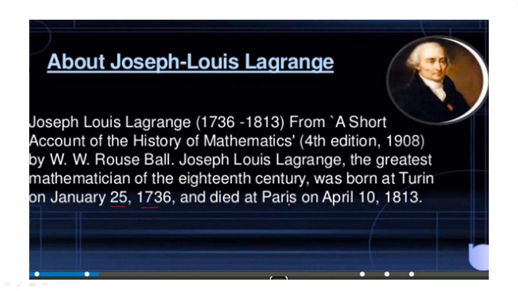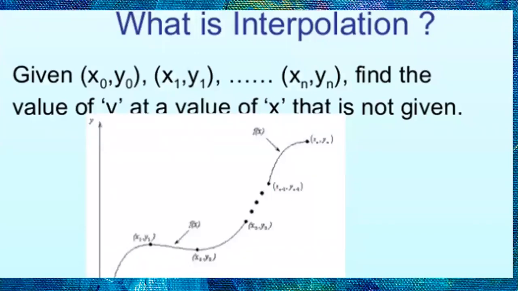So we are now going to learn about Lagrange's interpolation formula. Before that, we should know what interpolation is. Suppose you have given data: x naught, y naught, x1, y1, and so on, up to xn, yn. We want to find the value of y at a value of x that is not given in the data. We use interpolation for that.